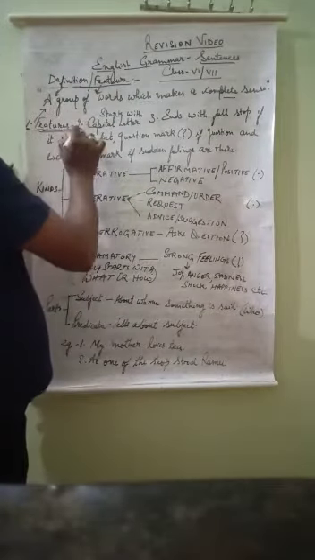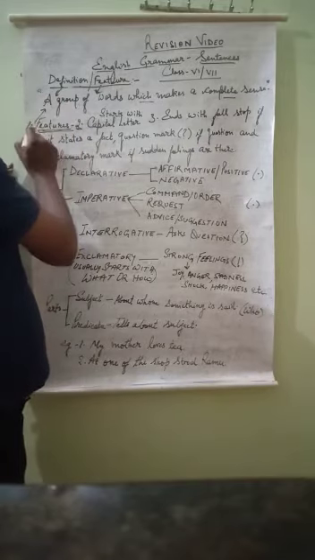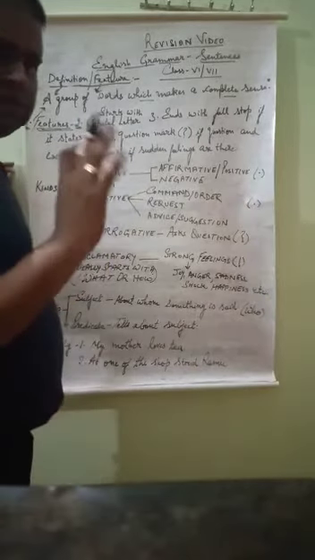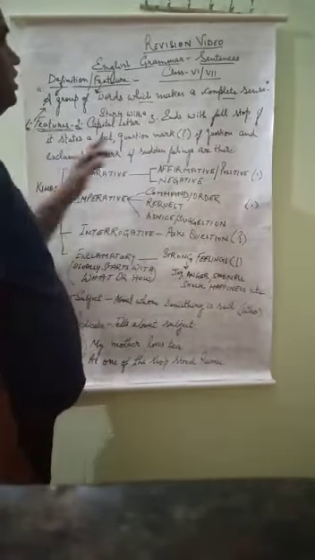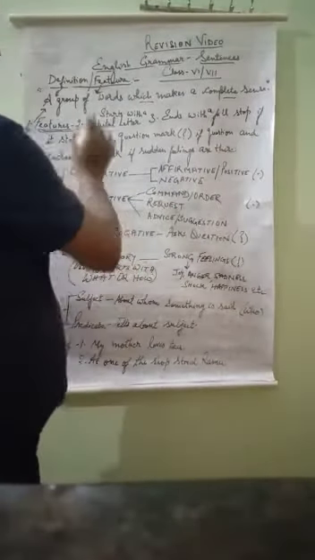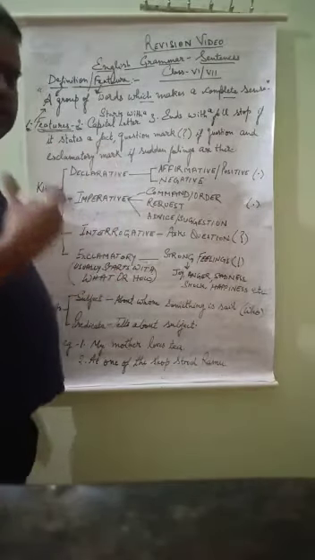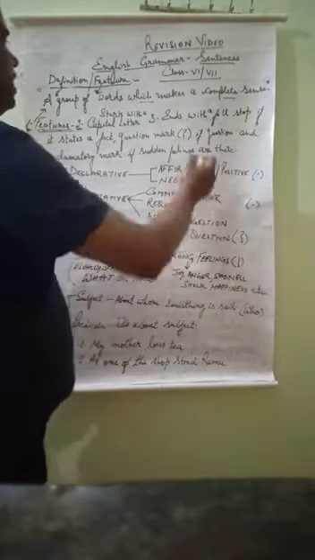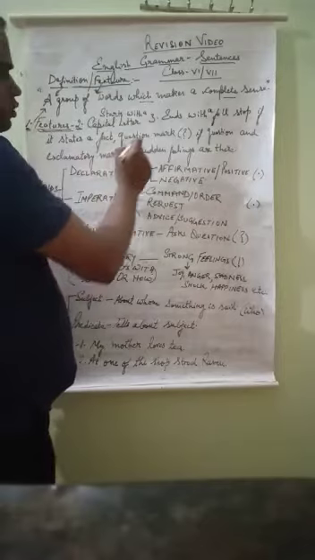Now the second feature. Here I have written 2 features; this is the first feature, and the second feature is that any sentence starts with a capital letter and ends with a full stop if it states a fact. If there is anything factual that is being described, it will end with a full stop, or a question mark